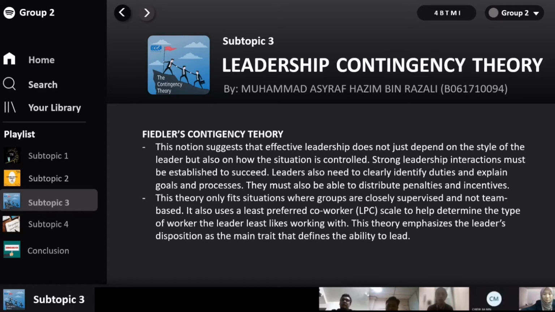It also uses the least preferred co-worker, or LPC, scale to help determine the type of worker the leader likes working with least. This theory emphasizes the leader's disposition as the main trait that defines the ability to lead. Next.